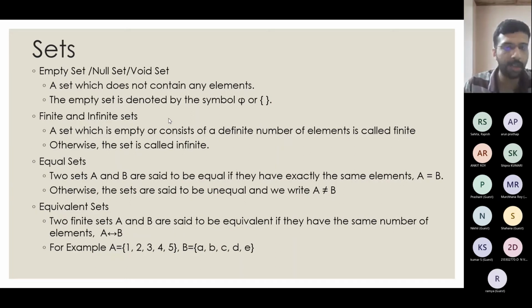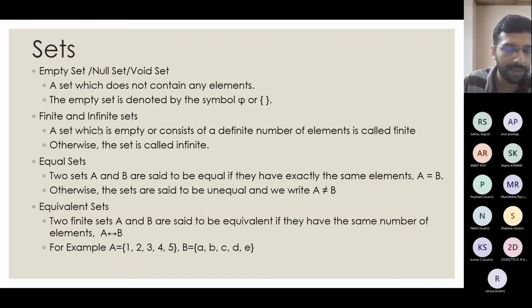And when we are discussing probability, some events which will never occur, if we check for the occurrence of that, will correspond to a null set. Like if I toss a coin, I will get a head or a tail. So if I want a set which will not contain any element, which will be an outcome of a toss of a coin, that will be an empty set, right? Because I am sure that either head or tail will come.